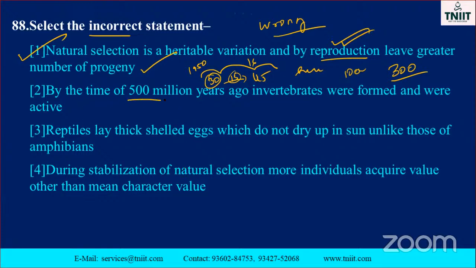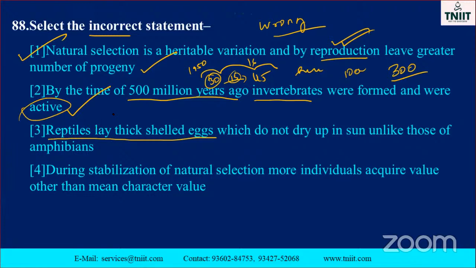500 million years ago, invertebrates were formed and were active. Okay, before vertebrates, you know the difference between these two. They asked, ago means before, isn't it? So it is also correct. Reptiles lay thick-shelled eggs. Note it down. What are the reptiles?